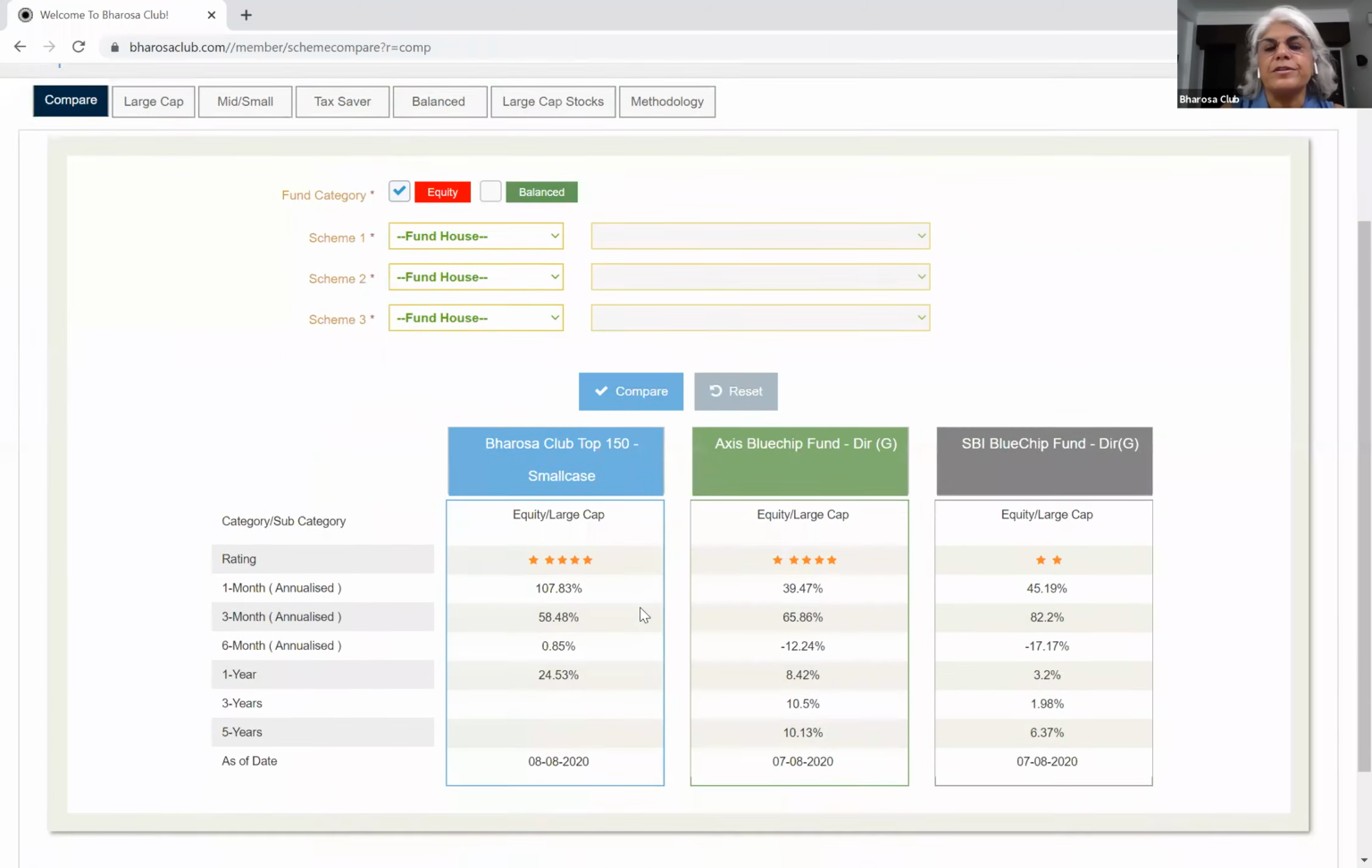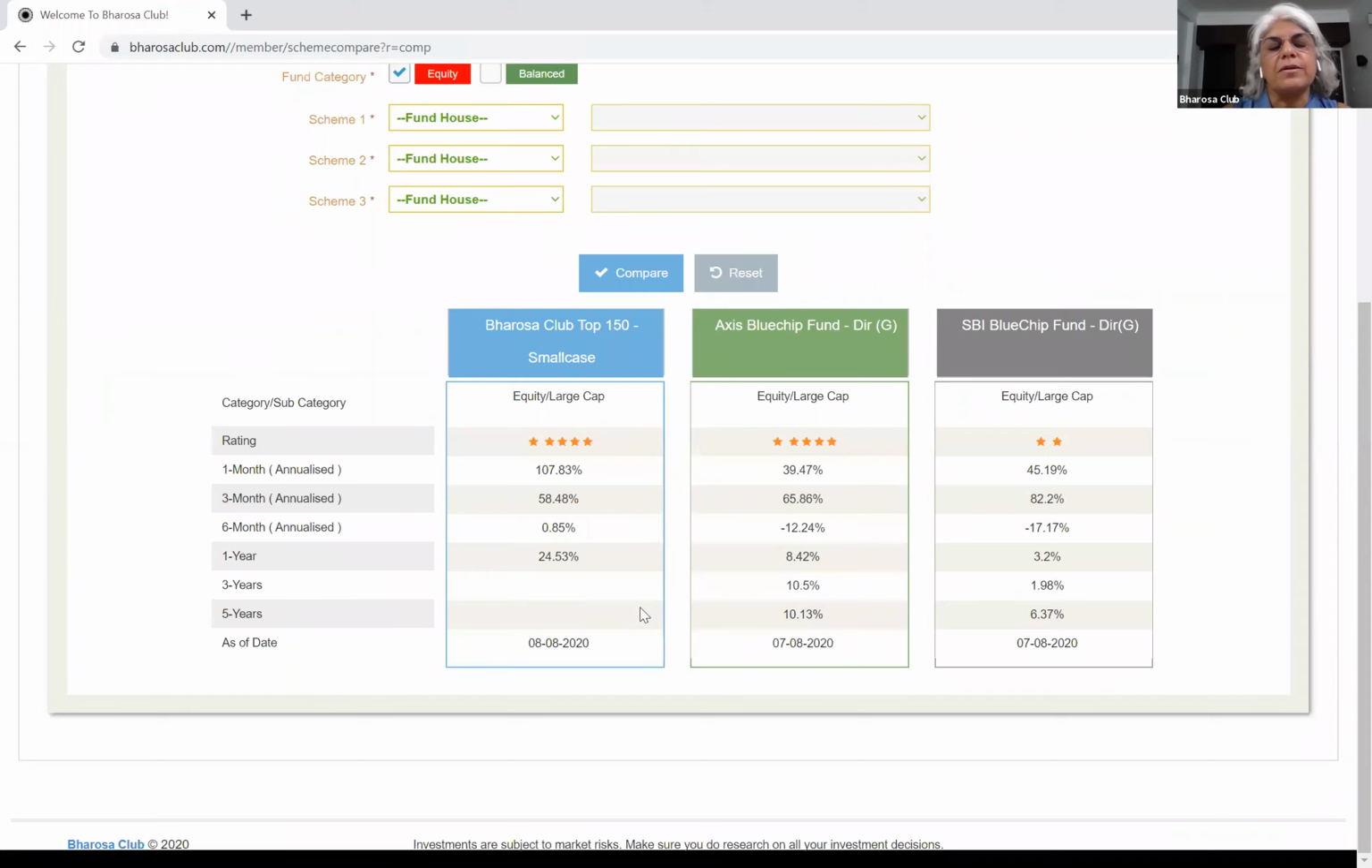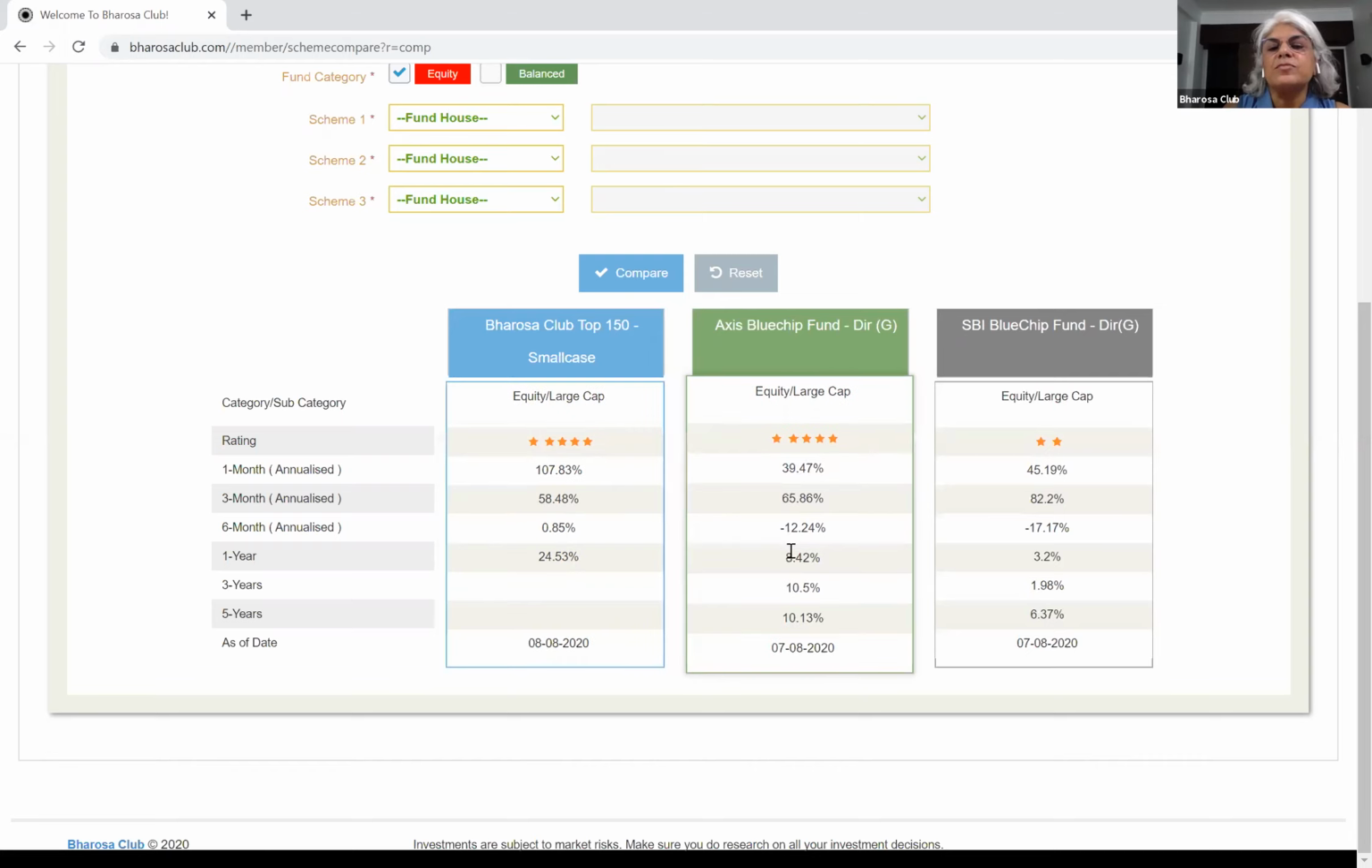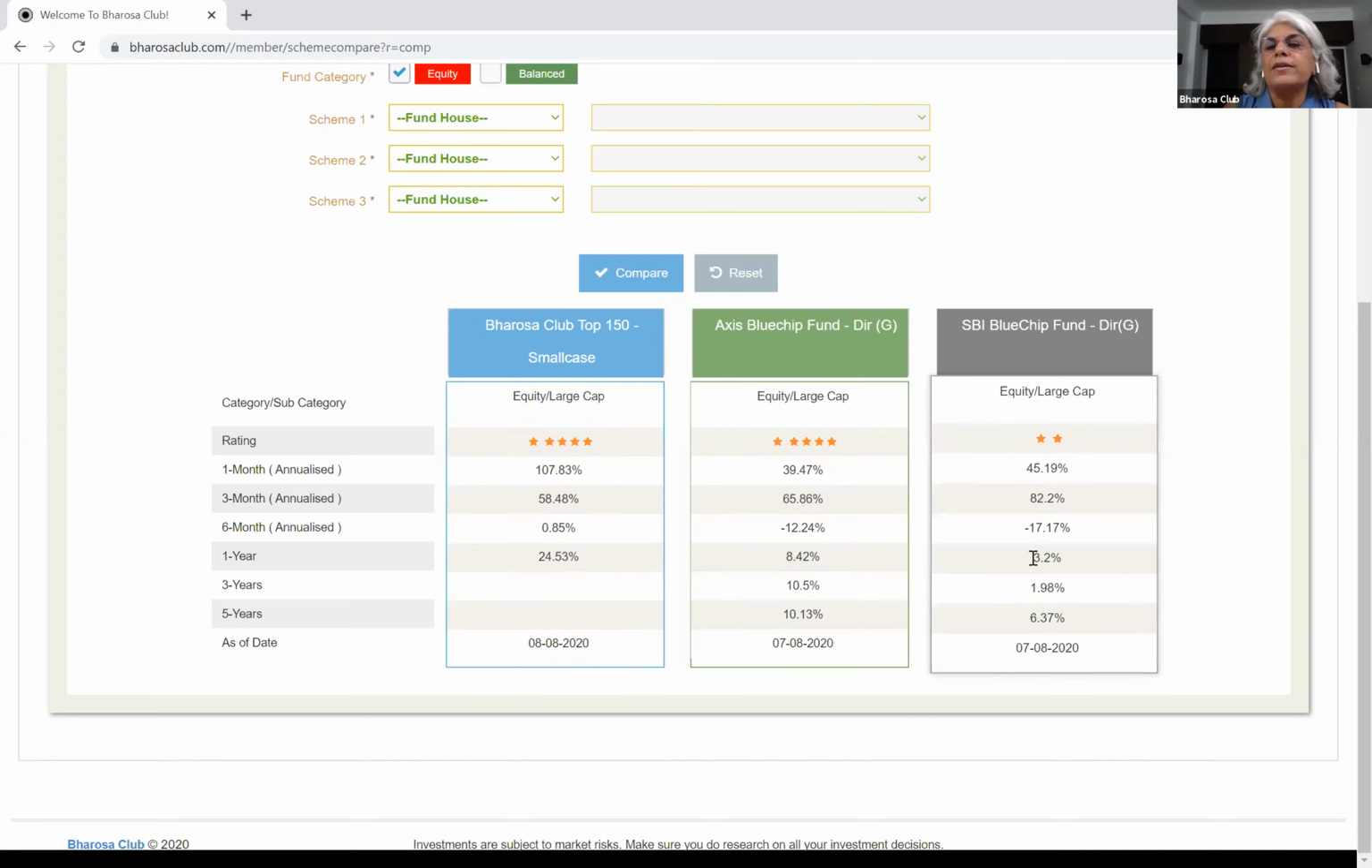And these are the returns. Now, this is actual returns data, actual performance data. So you will see that the Bharosa Club return, 1 month annualized, was 107.83%. Axis Blue Chip was 39.47. SBI Blue Chip was 45%. 6 months annualized, etc. 1 year, Bharosa Top 150 was 24.53, Axis Blue Chip was 8.42, and SBI Blue Chip was 3.2%.